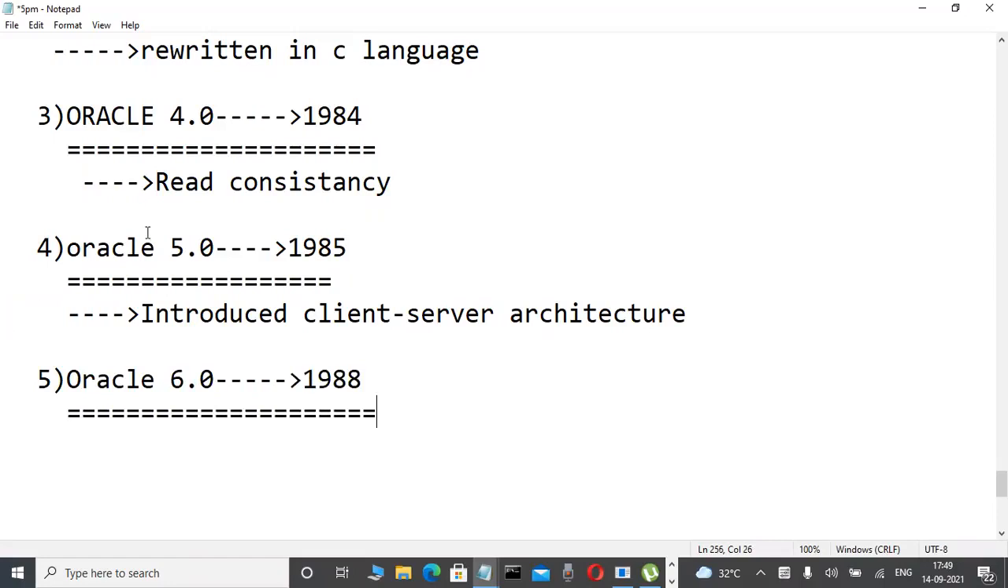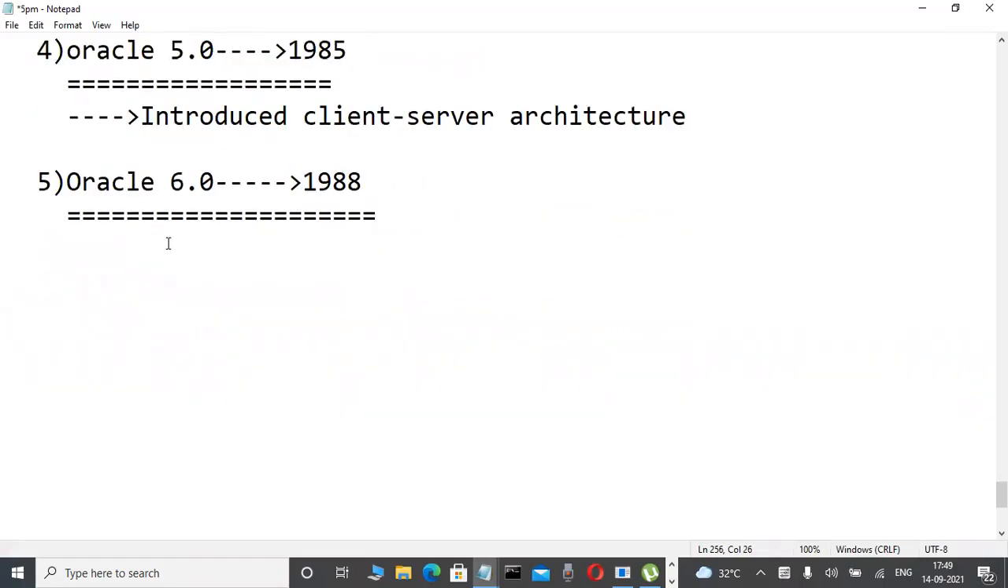In 1988 they introduced the 6.0 version. Why am I telling you about these versions and concepts? The reason is that you should have at least some idea of the terminology, so that we can easily learn so many concepts in the future.